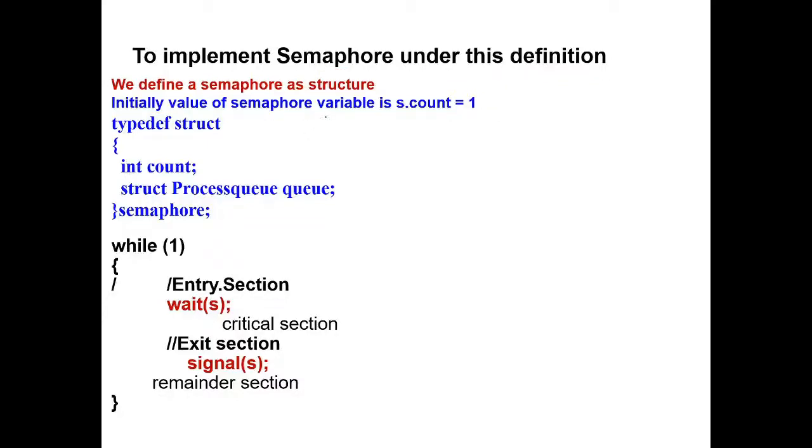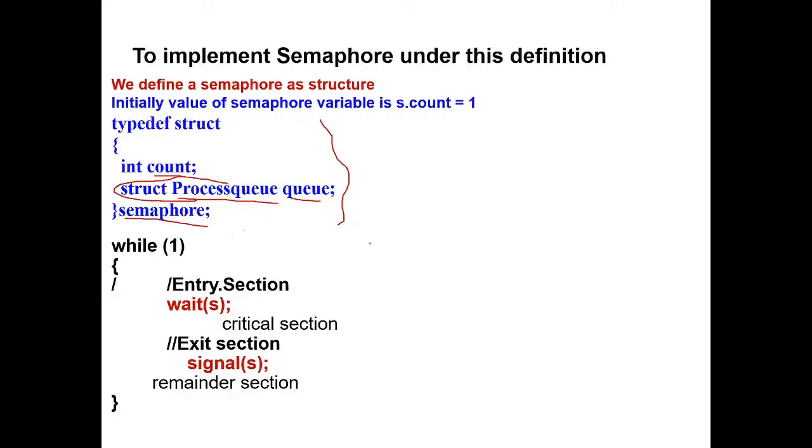So in this coding, we have used the structure concept. Two variables we have included inside the structure, count and process queue, and it is a semaphore structure. So semaphore is defined with the help of a structure, given the name semaphore, and has two variables inside it, count and process queue. So structure within structure, this is C. Process queue, this is a structure within structure.